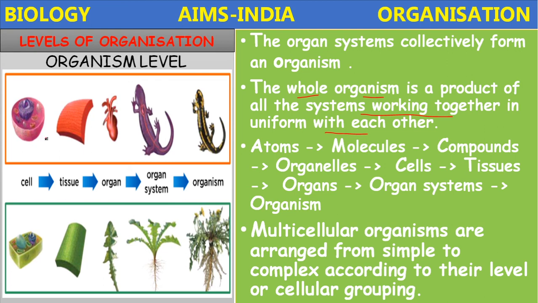The cell is the basic unit of living organisms, and cells combine to form the tissues, animal tissue and plant tissue. These combine to form the organs in plants as well as in animals, and the organs combine to form the organ systems. Several organ systems combine to form the organism.